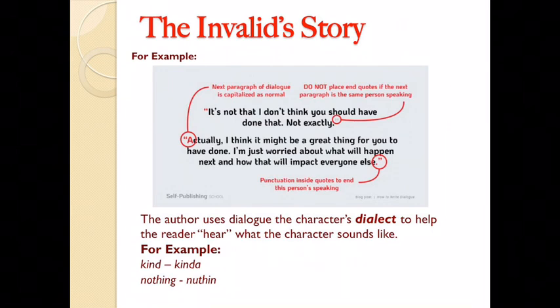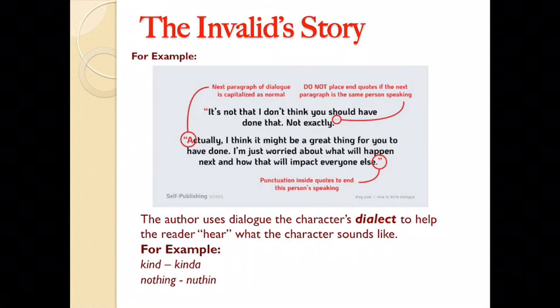Dialect is a way of speaking common to people of a region or group. A dialect's words, pronunciations, and grammar differ from those of the standard form of a language. The author indicates how the dialogue sounds by spelling words the way the character would pronounce them. For example, kind, kinda, nothing, nothin'.